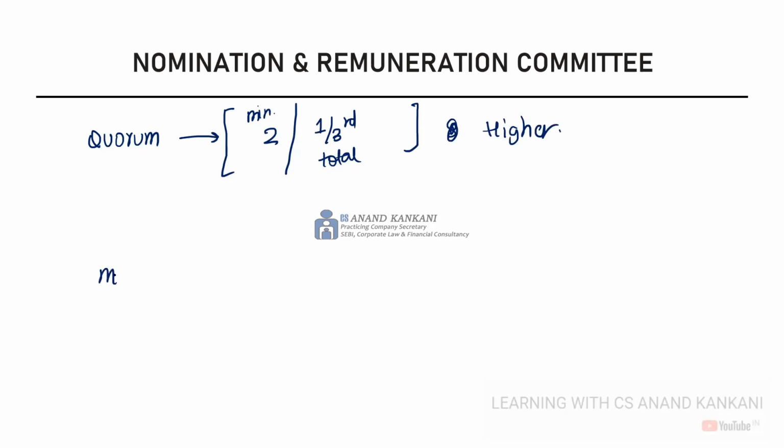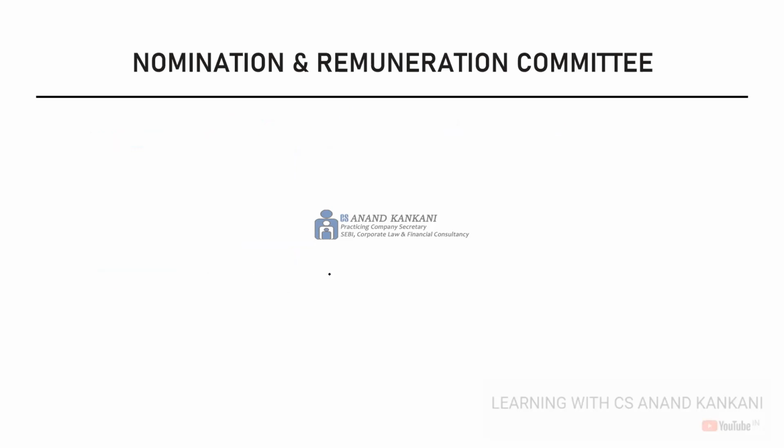This is going to be the quorum for the nomination and the remuneration committee. They should meet at least once a year. The nomination and the remuneration committee, once a year. So at least one meeting should happen in a year. Now, what is the objective of the nomination and the remuneration committee?